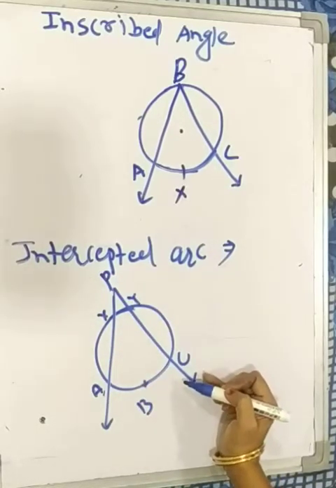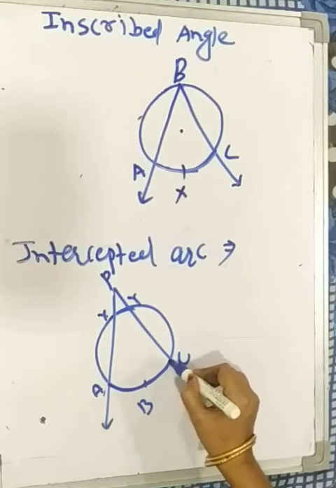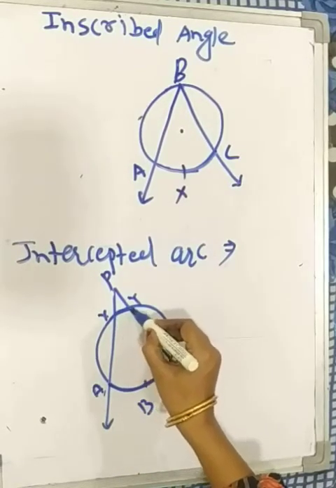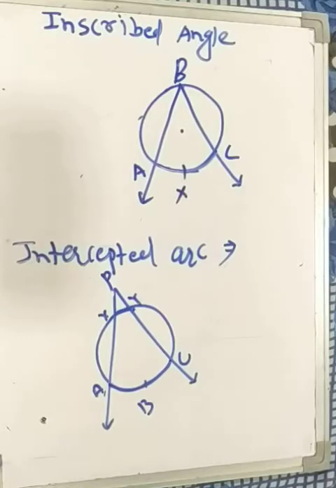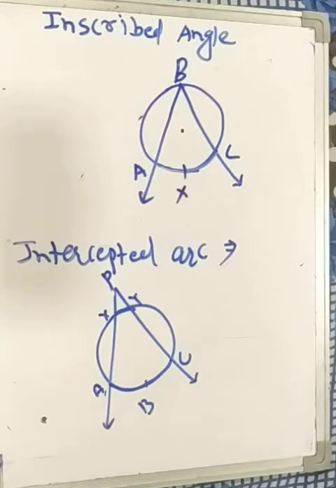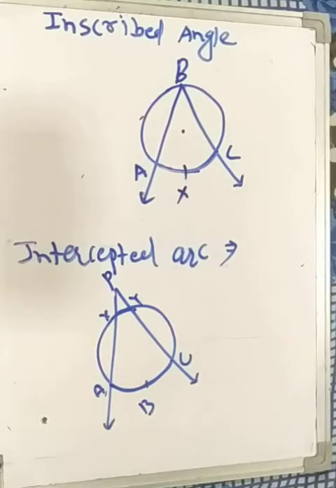APC is the inscribed angle. Here ABC is an intercepted arc and also XY is an intercepted arc. Given an arc of the circle and an angle, if each side of the angle contains an end point of the arc and all other points of the arc except the end points lie in the interior of the angle, then the arc is said to be intercepted by the angle.